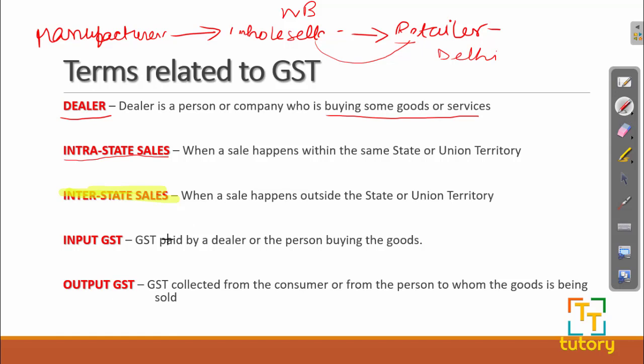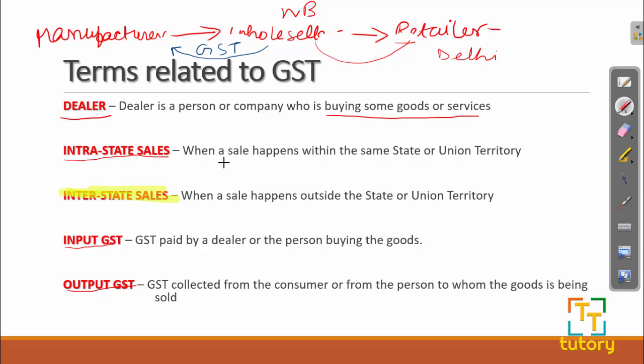Now let us look at what is input GST and what is output GST. As I already told, a dealer is a person who buys goods. Let us take an example. This wholesaler is buying goods from the manufacturer. So the wholesaler has to pay some GST to the manufacturer, right? This is known as the input GST of the wholesaler because he is buying goods and for that he is paying some GST.